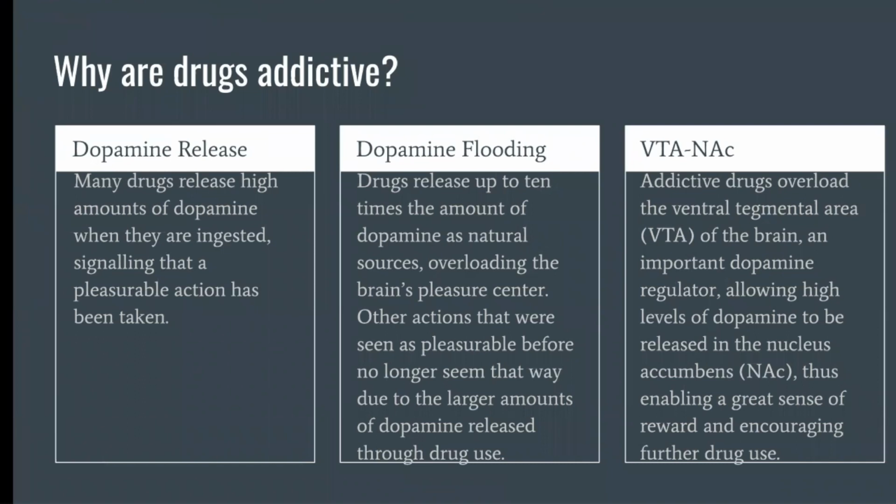So the issue with drugs is that they release up to 10 times the amount of dopamine as natural sources, such as finding a good source of food or water or reproducing, which overloads the brain's pleasure center. Other actions that were seen as pleasurable before no longer seem that way due to the larger amounts of dopamine released through drug use. Addictive drugs also overload the ventral tegmental area of the brain, which is an important dopamine regulator. This allows high levels of dopamine to be released in the nucleus accumbens, thus enabling a great sense of reward and encouraging further drug use.